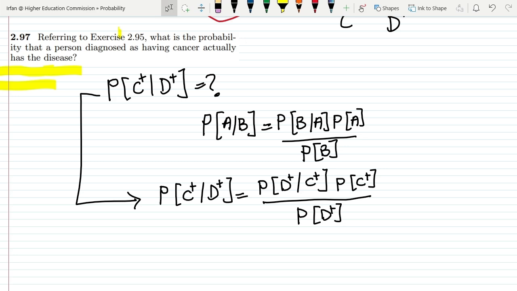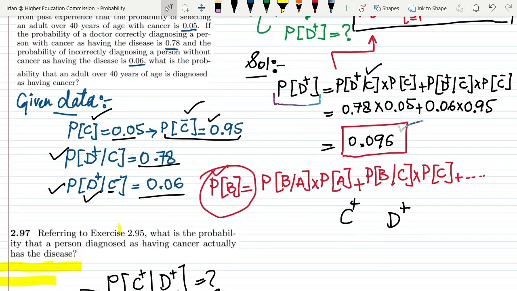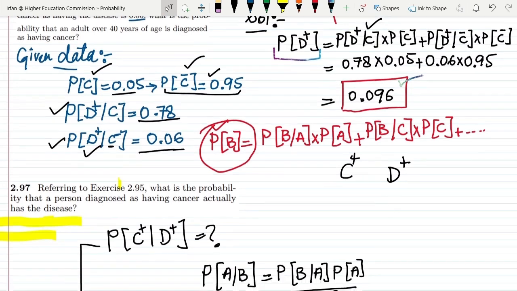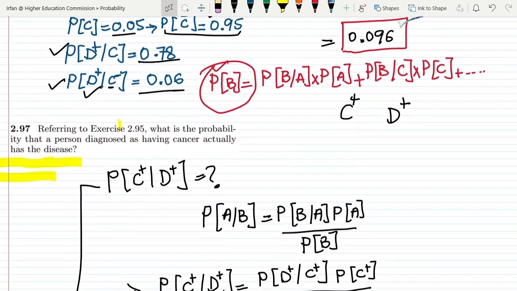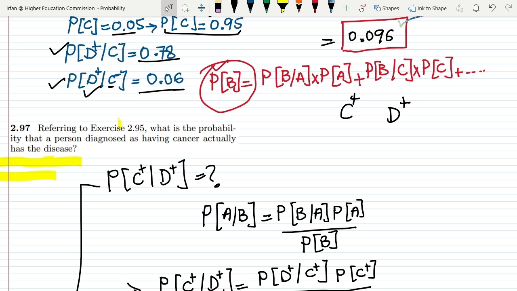So now looking back to the previous question, do we have all this stuff? We can very clearly see that here we have probability of C, that is 0.05, probability of D plus given that C is positive, that is 0.78, and also we have found out here probability of D plus, that is 0.096.